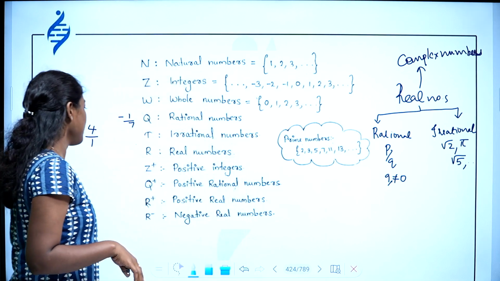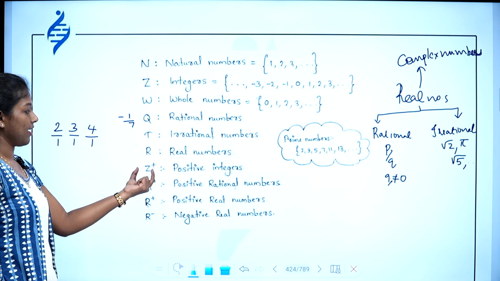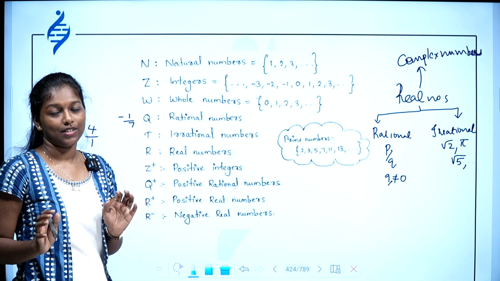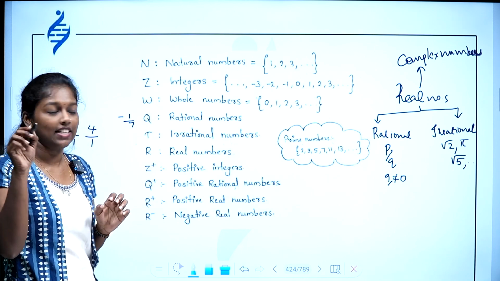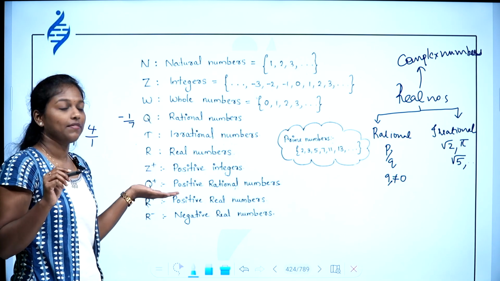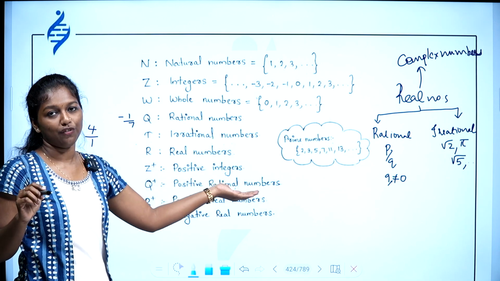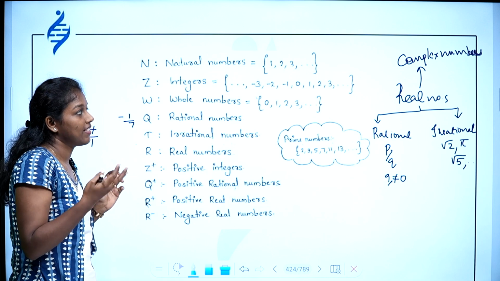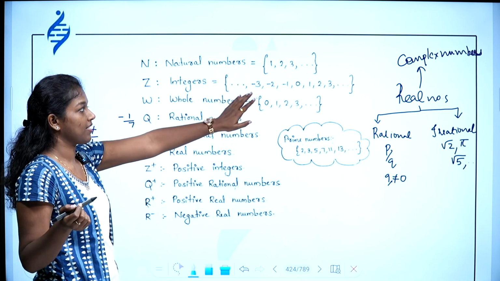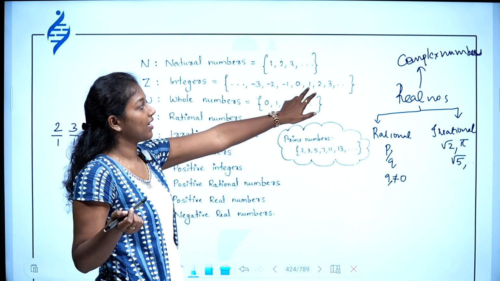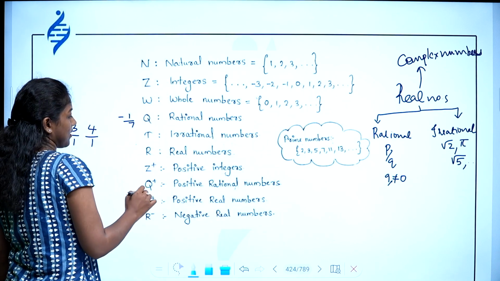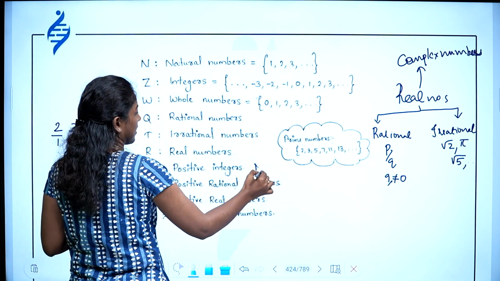Then, what do you mean by Z plus? As we all know, Z means the set of integers. So, if you are adding a plus sign or a positive sign, then we can say it is the set of positive integers. Okay, so what are positive integers? Positive integers means natural numbers, like you will be taking only 1, 2, 3, etc. All these are positive integers, or positive integers means natural numbers.